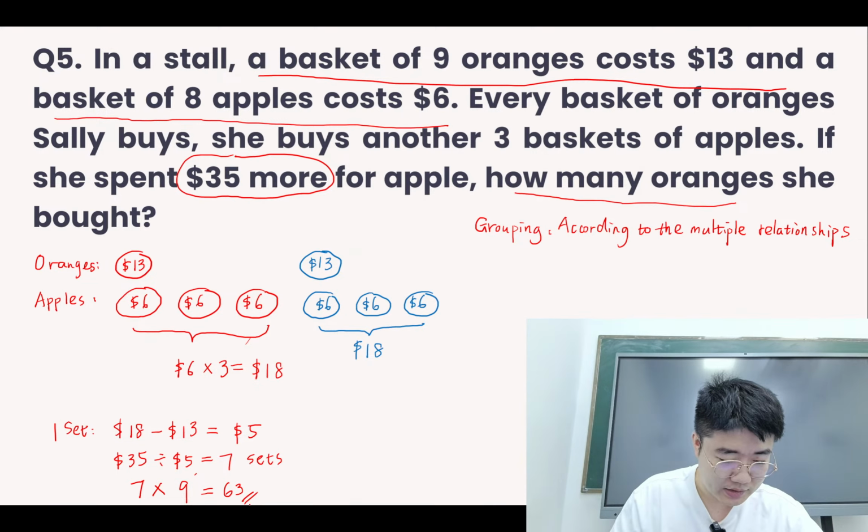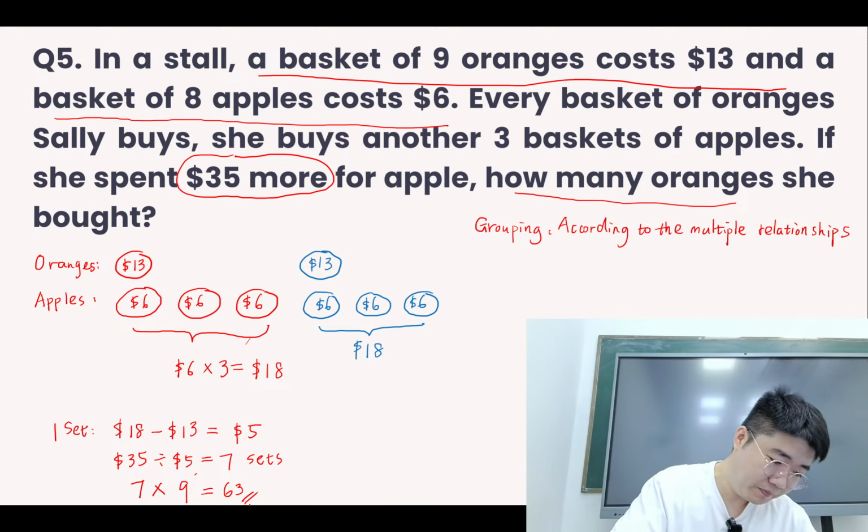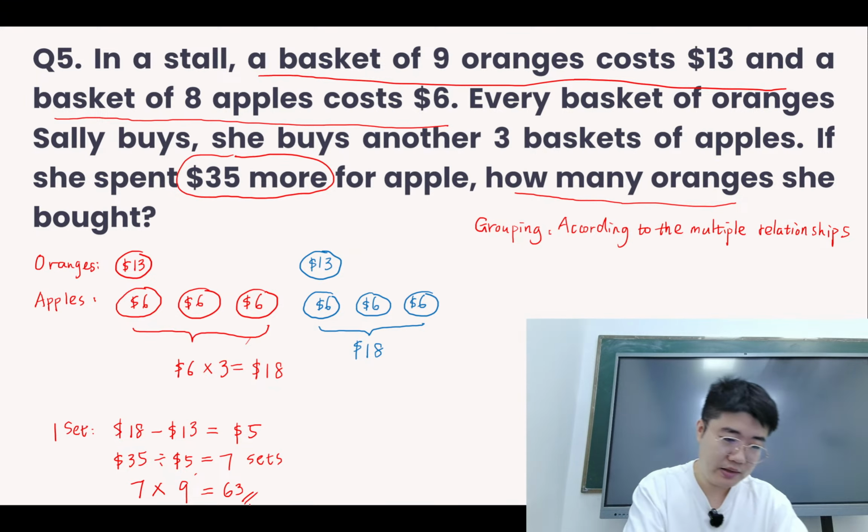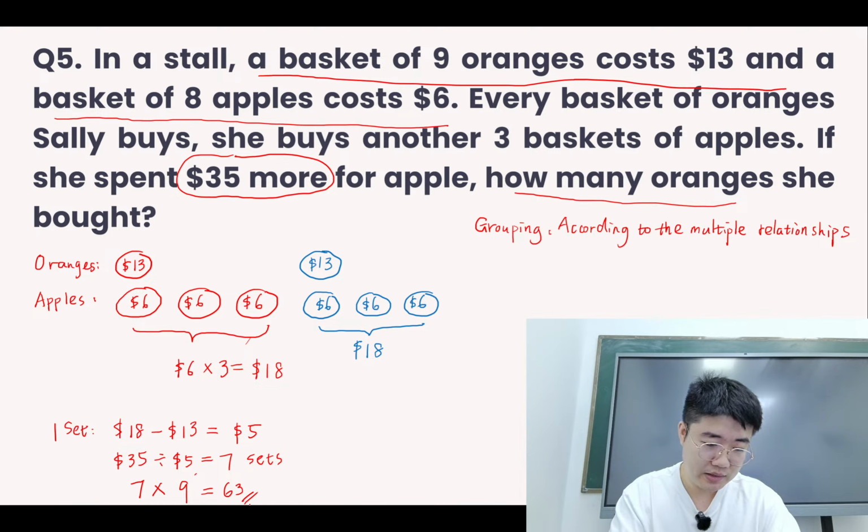Okay, this is for question 5. Right, then let's move on to the next question.